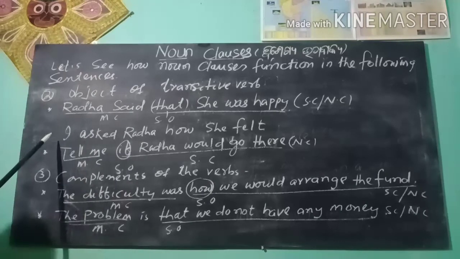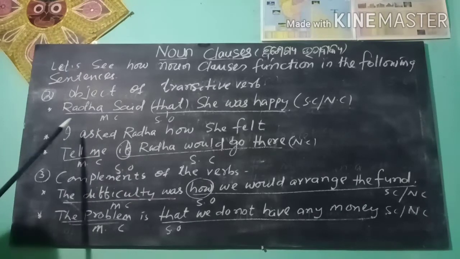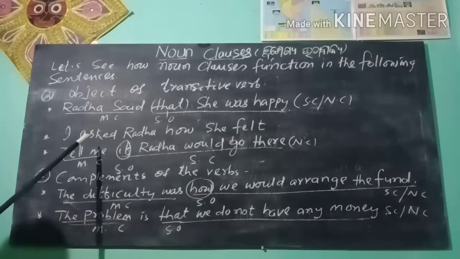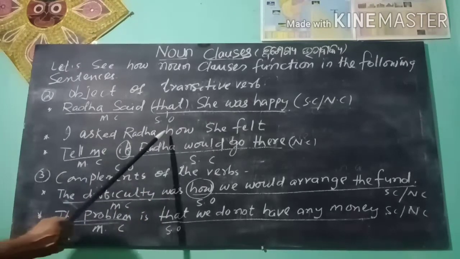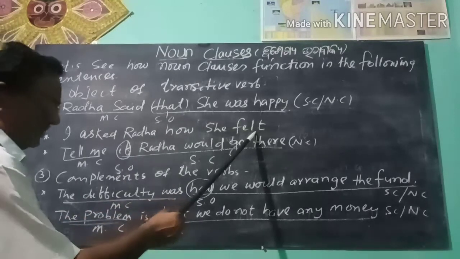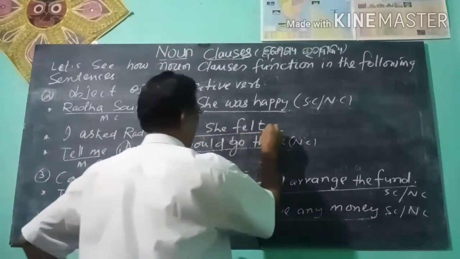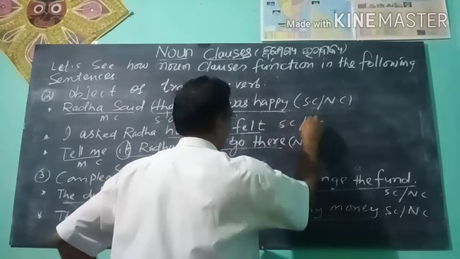Like this, next sentence, I asked Radha how she felt. Here, how she felt, the subordinate clause, works as a noun clause.